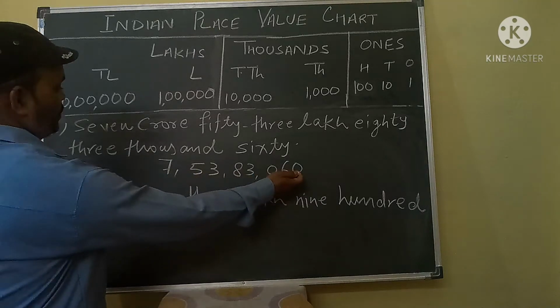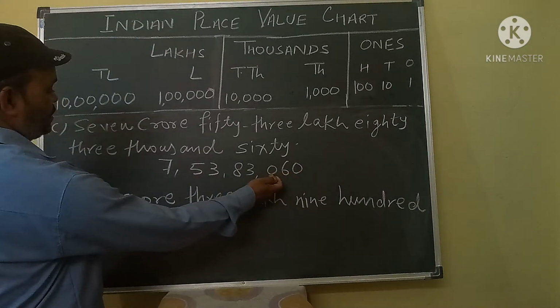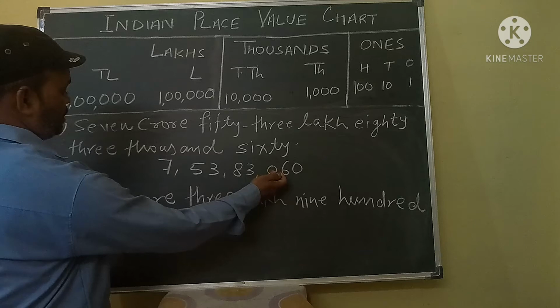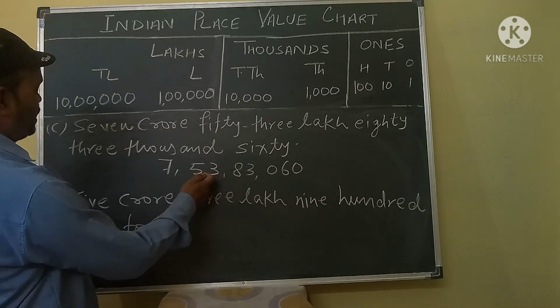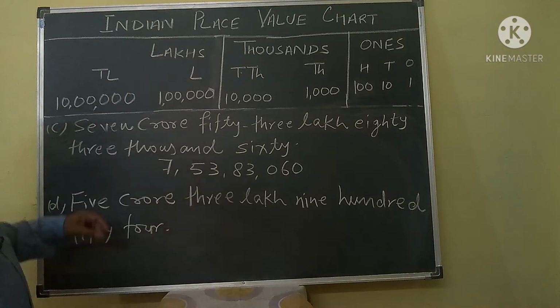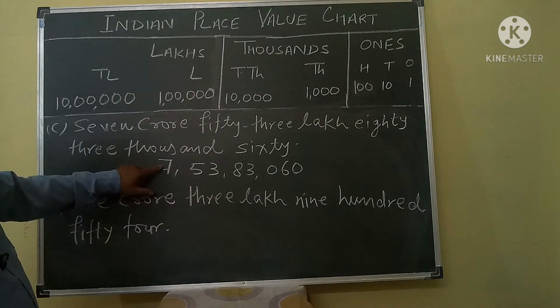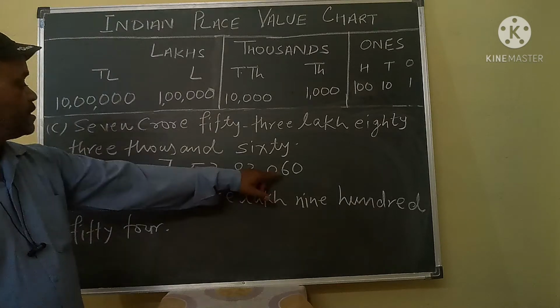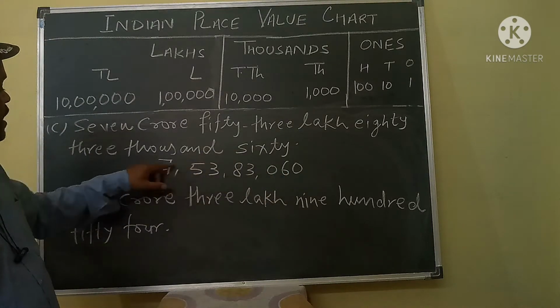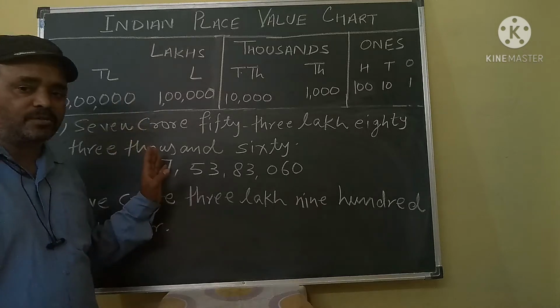Now look here. Ones, tens, 100, 1000, 10,000, lakh, 10 lakh, crores. So it will be 7 crores, 53 lakh, 83,060. This is the required answer for your required question. Okay.